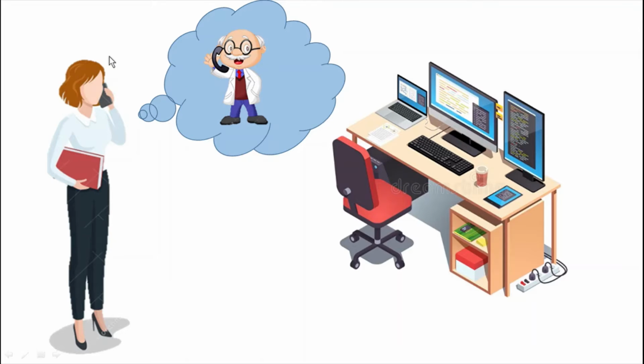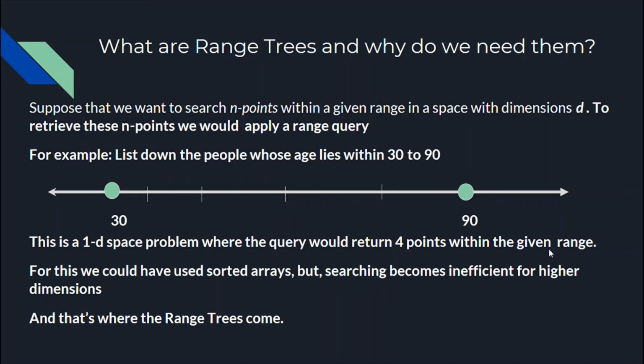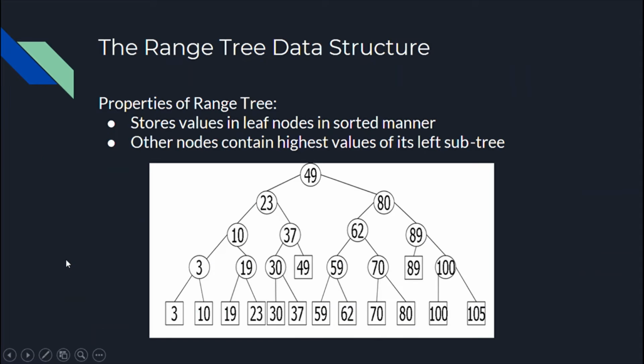Well, I don't have any idea about what range trees are. Can you explain it briefly? Suppose you want to work on the age of 100 people and you want to retrieve all the ages between 30 and 90. Geometrically speaking, these points are points on a simple number line. One way to approach this problem is to build a balanced binary search tree with data stored in leaf nodes in a sorted way.